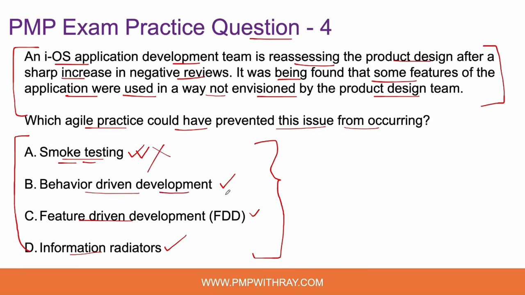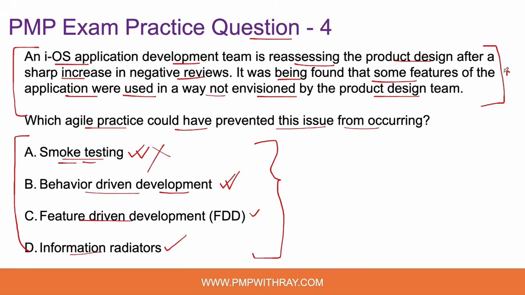What is behavior-driven development? Behavior-driven development in Agile is a software development methodology that encourages collaboration among developers, testers, and non-technical stakeholders, which effectively sometimes are the end users, by using natural language to describe the desired behavior of a software system. When we talk of natural language, you have often heard the term user stories in Agile, right? So that is what we mean by natural language to describe the desired behavior of a software system. If you're writing the PMP exam, you should know what user stories are in Agile, okay?